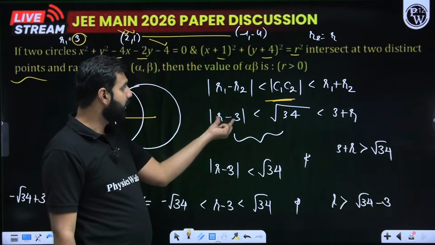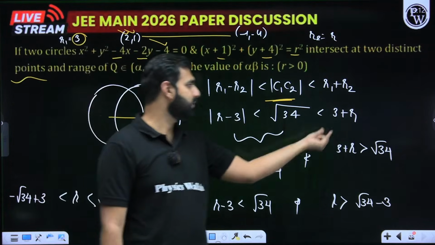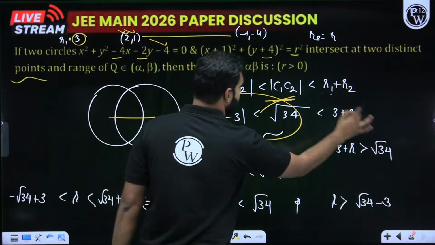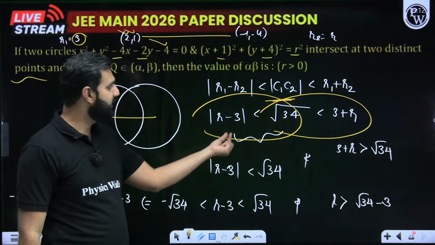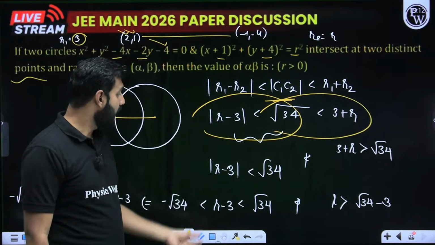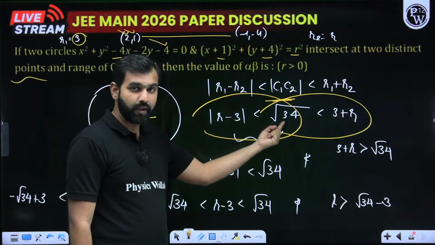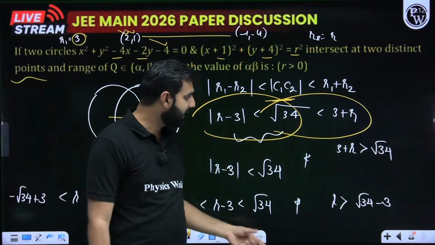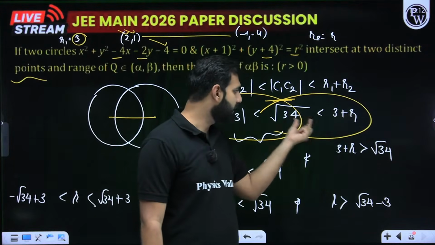We know r1 minus r2, that is r minus 3. r1 plus r2 will be r plus 3. Now, I'll solve this part separately and then this part separately. So mod of r minus 3 is less than root 34. So we know r minus 3 will be less than root 34 and greater than minus root 34. With that, I get this conclusion that 3 plus r should be greater than root 34.